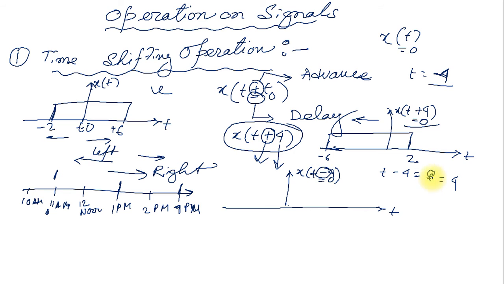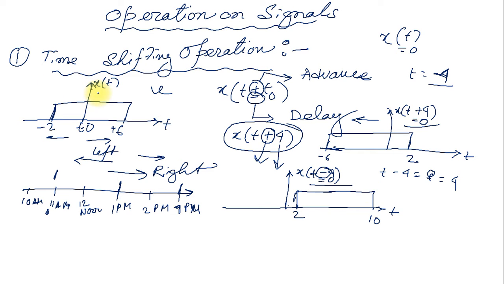You can put it equal to 0 and get a value of t. You can add this value with this. So if you add 4 with the minus 2, then you get the signal starting from 2. 2 to 6 plus 4 is 10. So 2 to 10. This is the x of t minus 4 signal.